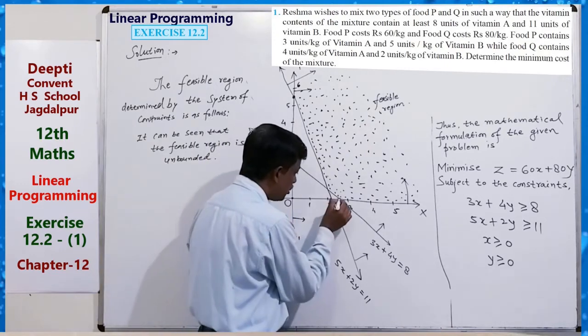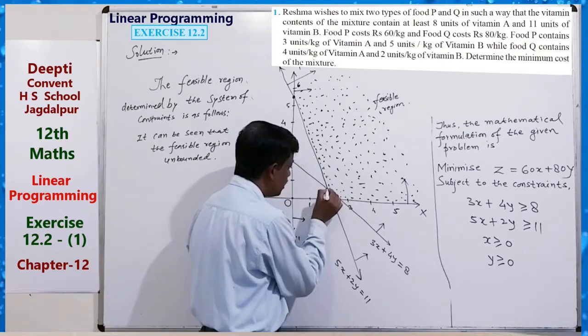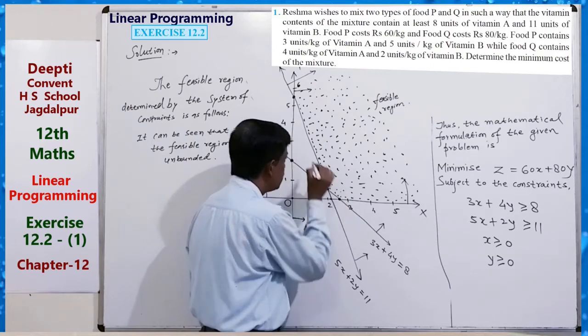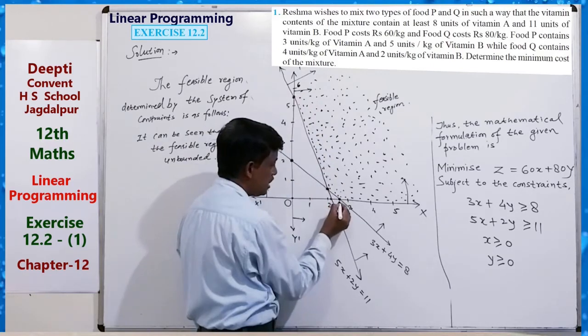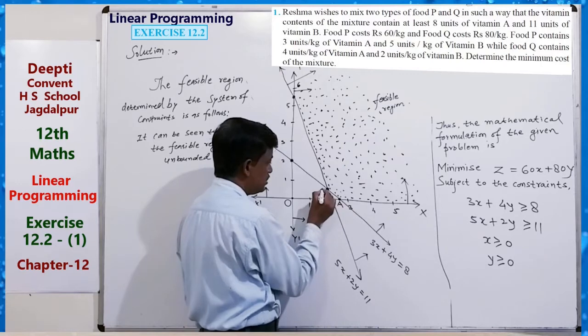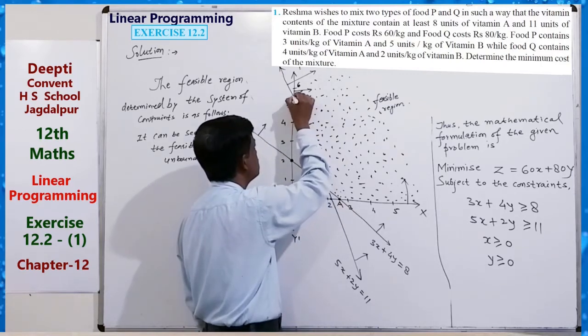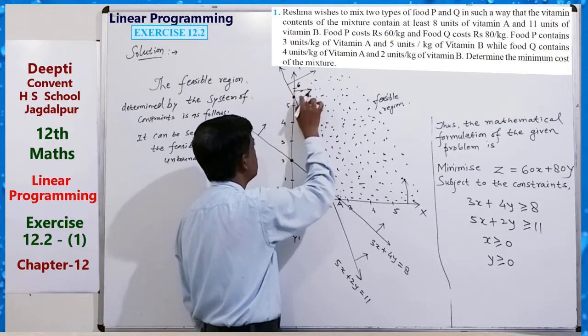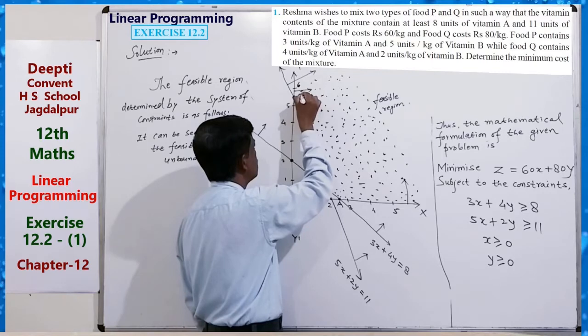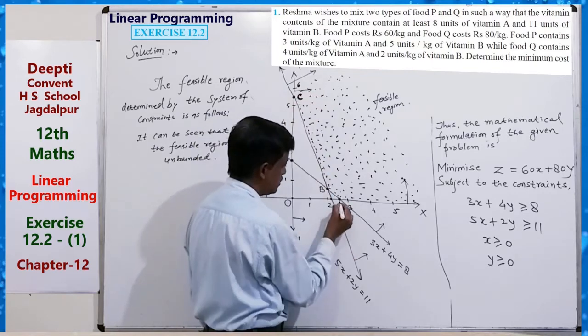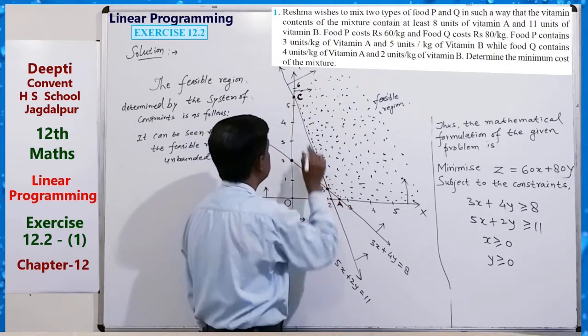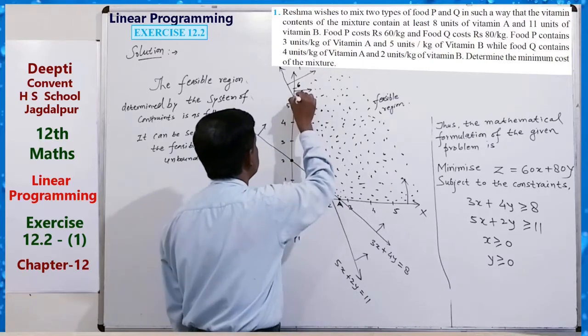So one corner point is this, another is the intersection of this. So this is A, suppose this is B, this is C. Just write this is C, this is A, this is B. We know this point is what?